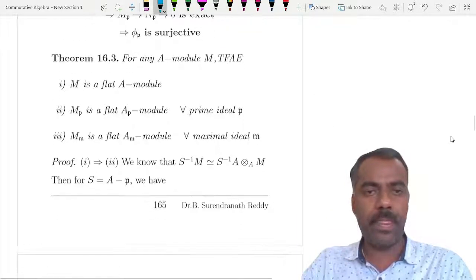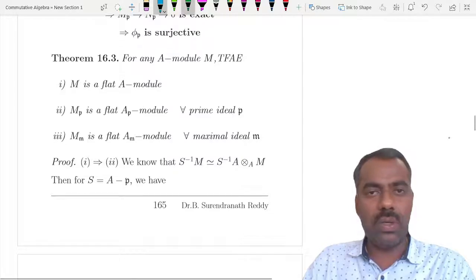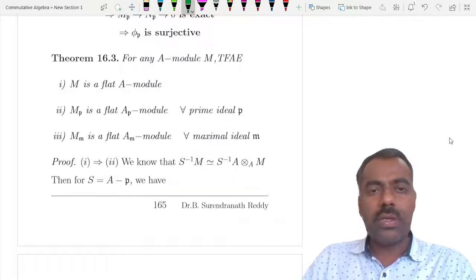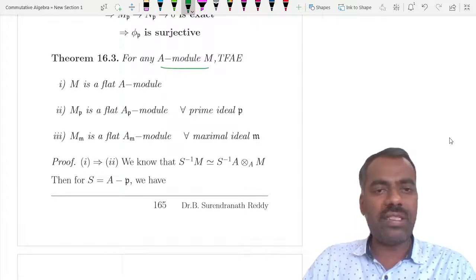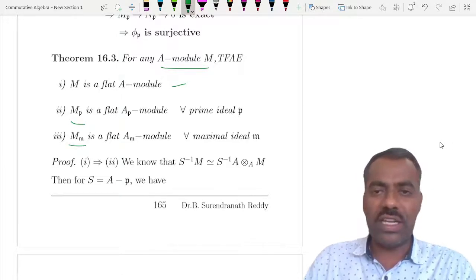Okay. Fine. Now we'll see that flatness also has this local property. That means flatness is also a local property. Take any A-module M. Then M is a flat A-module if and only if Mp is flat, if and only if Mm is flat, right? So we want to show that 1 implies 2.